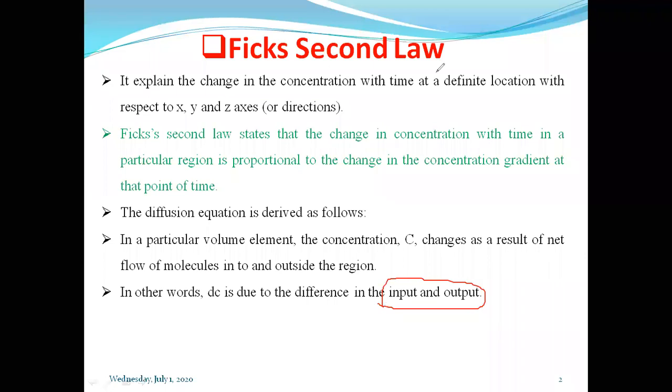Initially, if you look at the process of diffusion, at the higher concentration region we are getting more concentration of the solute, and in the receptor compartment you are getting nil concentration. There is no molecule present initially at the receptor compartment. So the donor compartment is rich with the concentration of the solute molecules.